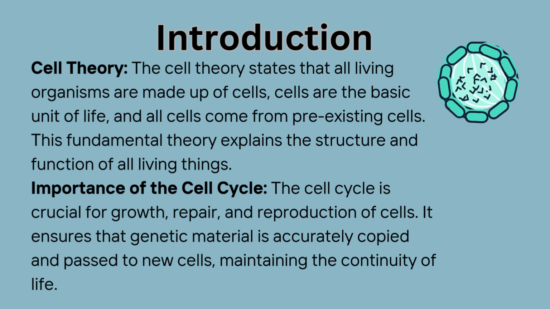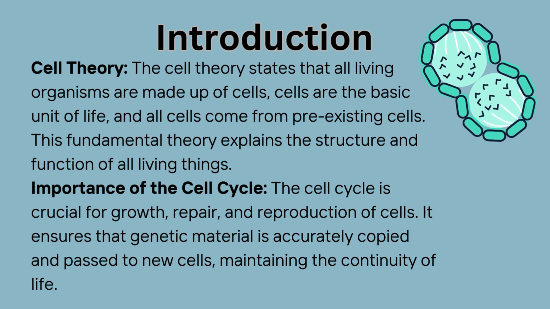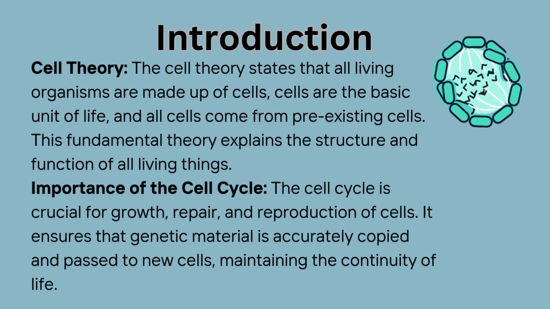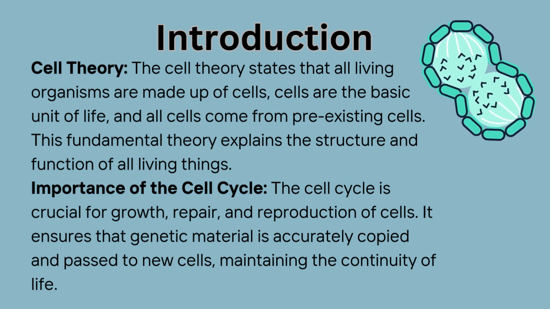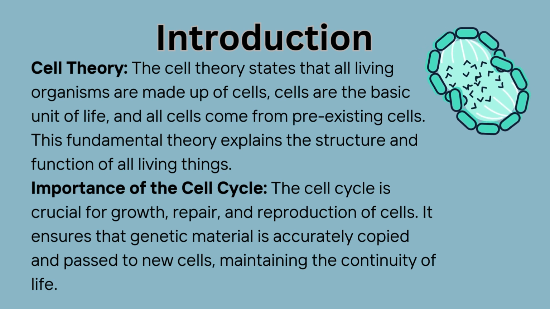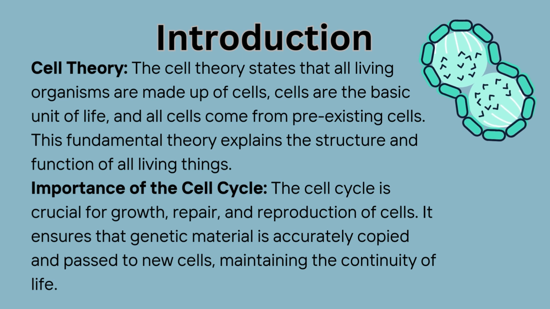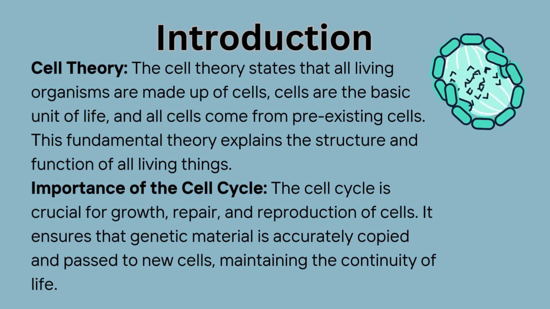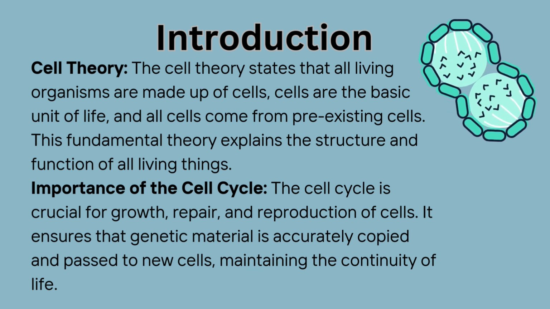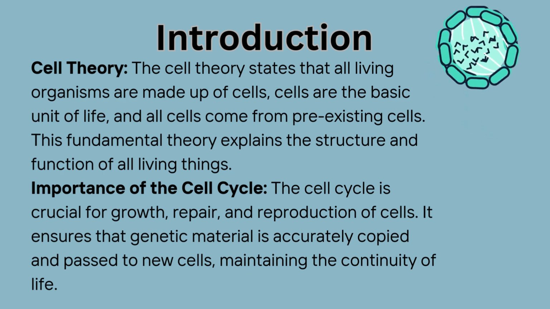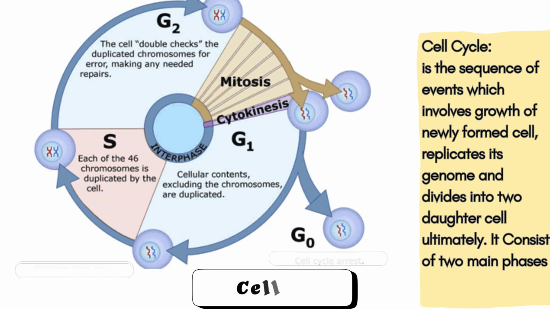Cells not only increase in number but also manage to transfer genetic characteristics to the next generations. During cell cycle, cell grows in size, forms new molecules and organelles, replicates its chromosomes, and divides by equally distributing genetic material in the daughter cells. The cell cycle is a sequence of events which involves growth of newly formed cell, replicates its genome, and divides into two daughter cells ultimately.